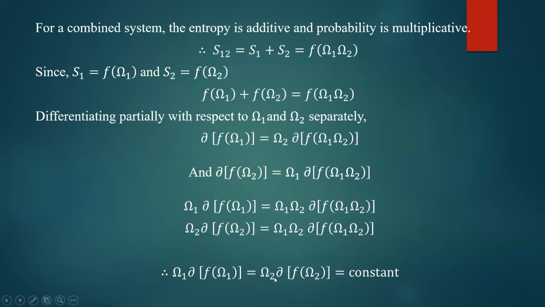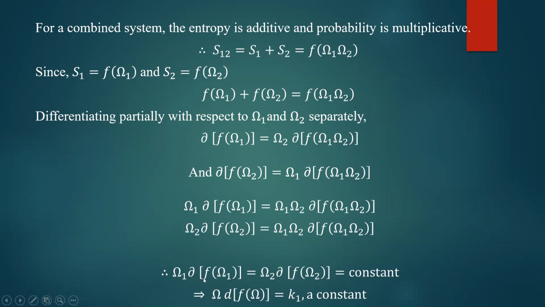This is for system 1, this is for system 2. So in general, for all the systems, omega into derivative of F of omega must be a constant, and we call that constant K1.